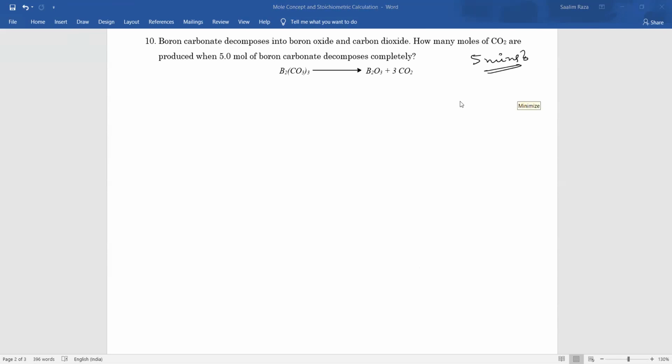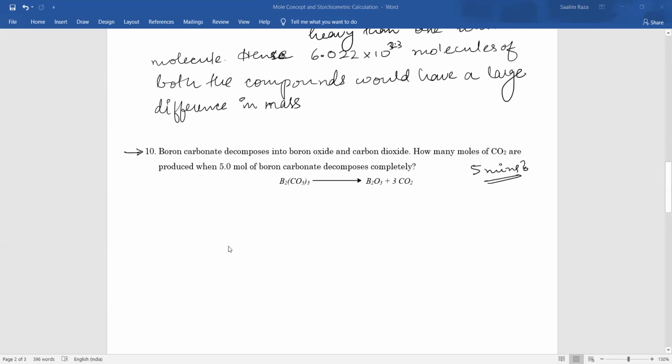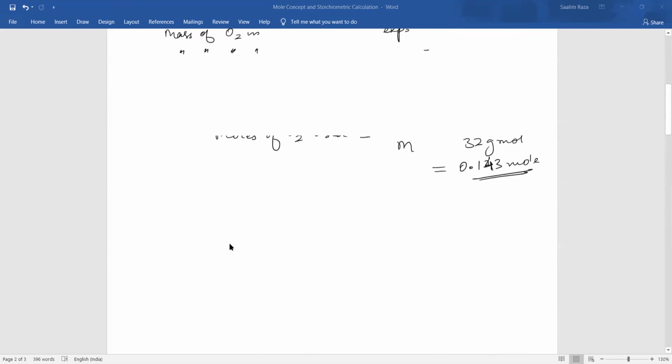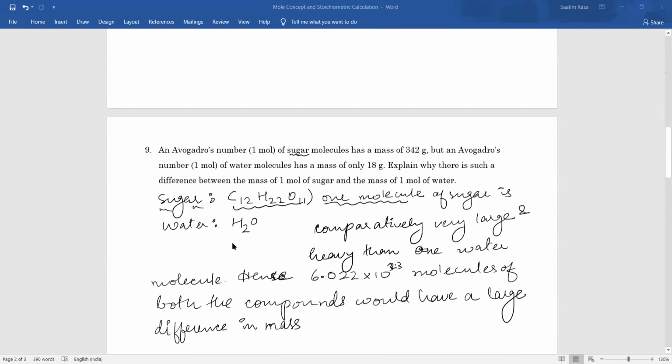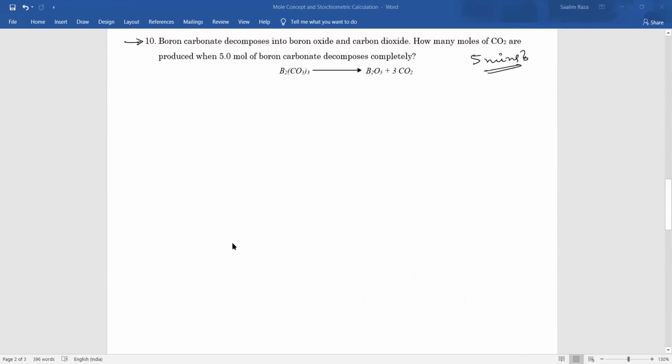Salman is asking something. This is question number 10. 5, 6. No, 5, I meant 5-6 minutes. Okay, 5 minutes is fine. Take 5 minutes for this question. We have done this type of question, okay? The reaction is balanced for you already.